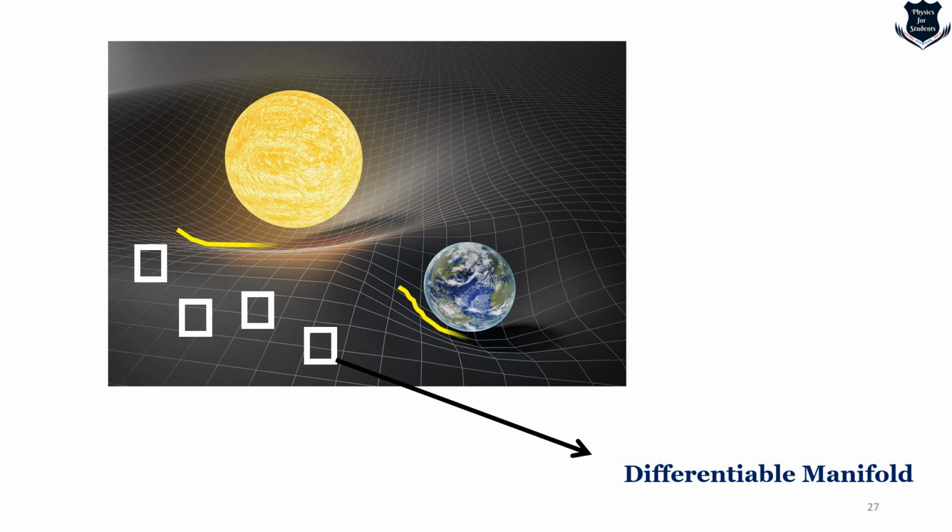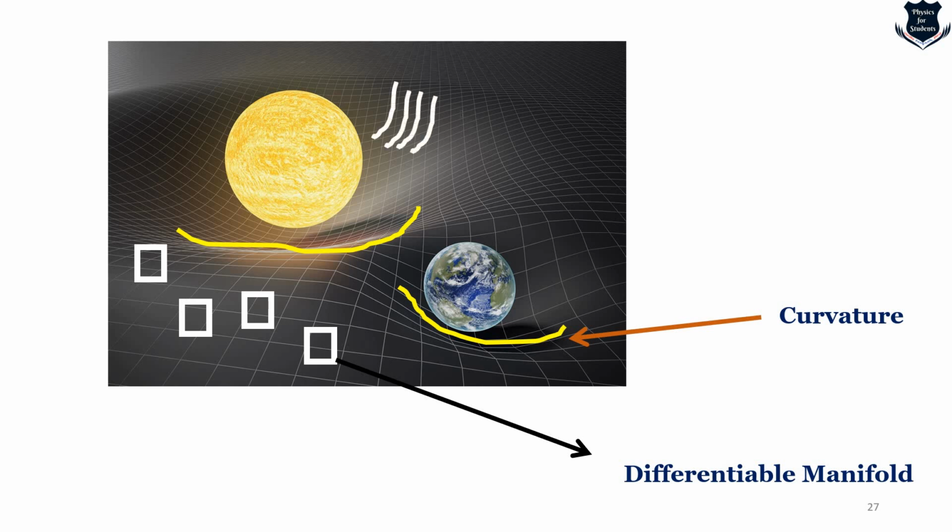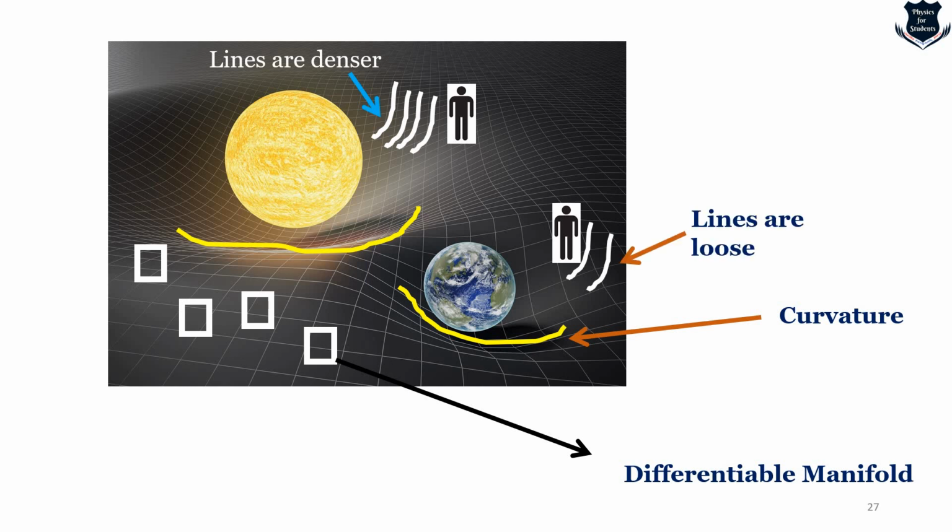Here you see that if it is the sun and the earth, there is a kind of a dent, right? This is the curvature. And here you see these lines are a little bit dense, right? And here the lines are denser. And here the lines are a little bit loose. So if there are two people standing, one here and one here, you can understand there's a certain curvature which is denser and a certain curvature which is less dense, right? So from here what we get is that the lines are loose. So this is actually what happens when you're traveling along the geodesics.